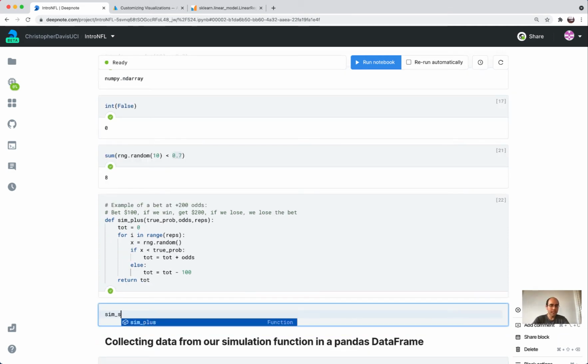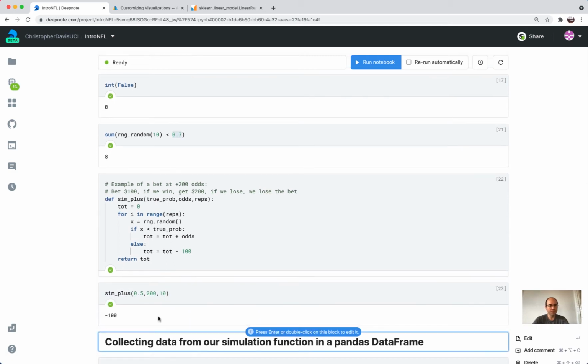Say this is a really good bet. So say the true probability is 50-50 that we win or lose. But say we're getting plus money, so we have a plus 200 bet. Or maybe it looks nicer to just have 200. It's up to you, both are fine. And then repetitions, let's say it's 10. So for this small number of repetitions, even though it's a really good bet, we lost money.